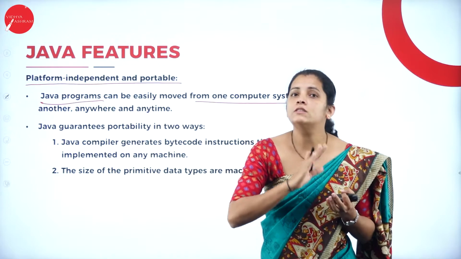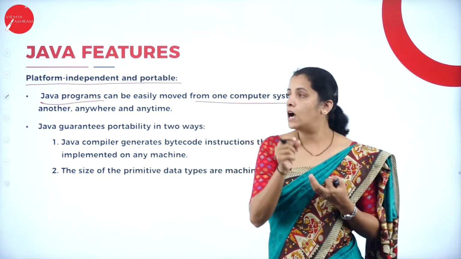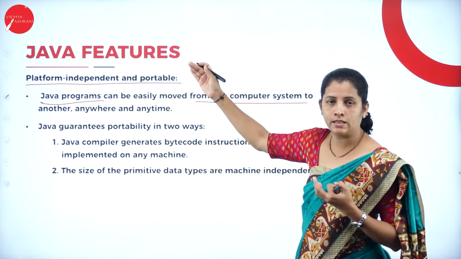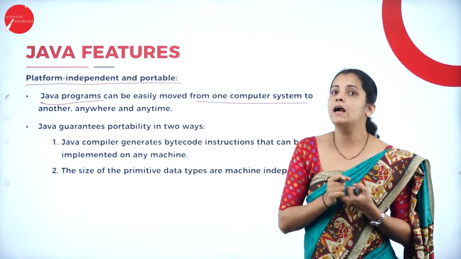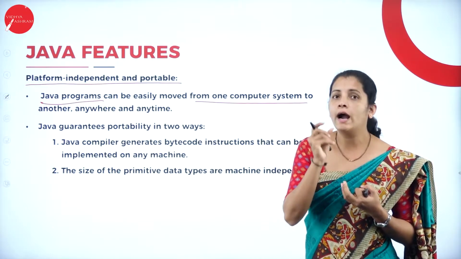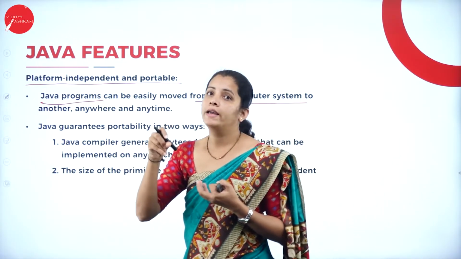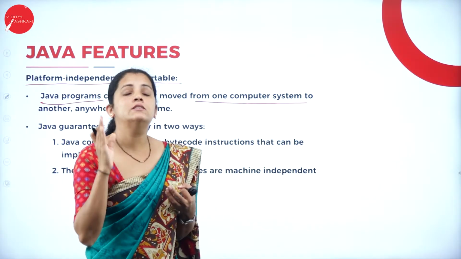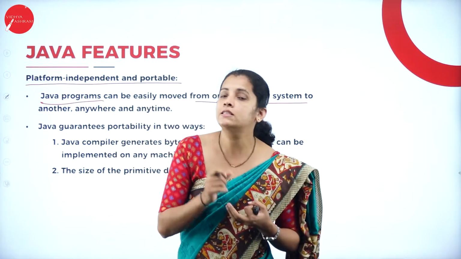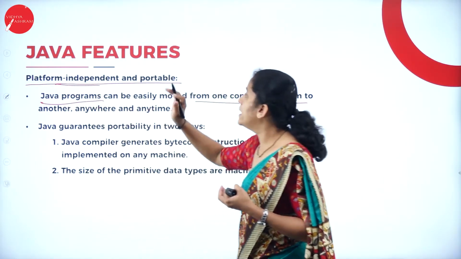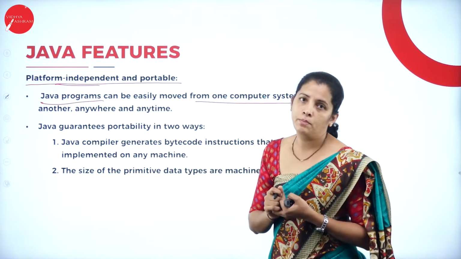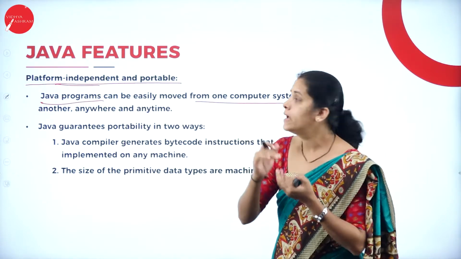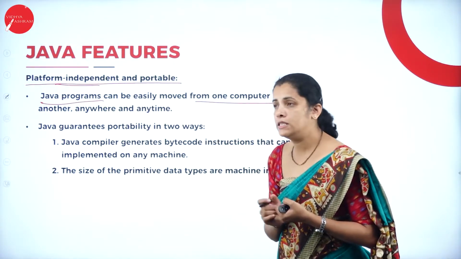But it is not the same in the case of Java, because Java is platform independent. That means after compiling, I'm going to get the bytecode, and to run bytecode, I require the Java virtual machine. So Java programming language is platform independent and it is portable. That means you can adapt from one machine to another machine very easily.